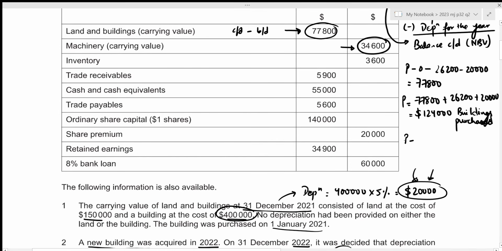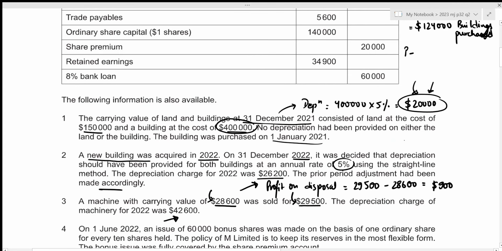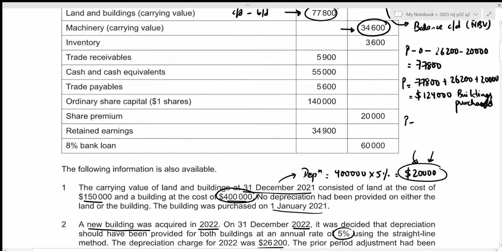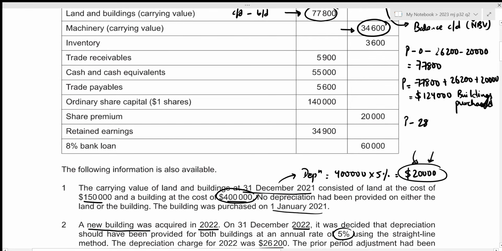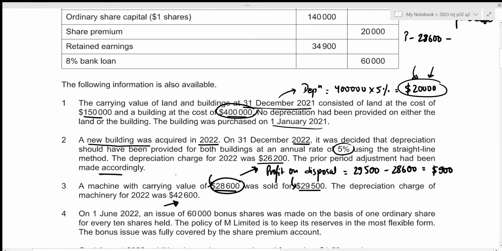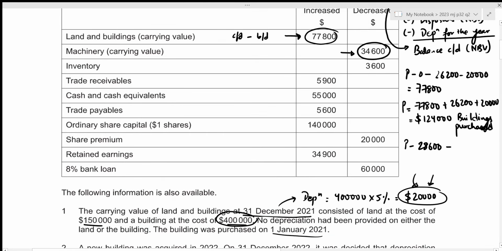We're given the disposal in this case, and remember that for disposal, we have to include the net book value, or in this case, the carrying value, which is given to be 28,600. Then we need to subtract the depreciation for the year, which is given to be 42,600. And this gives the decrement, which is the negative amount.